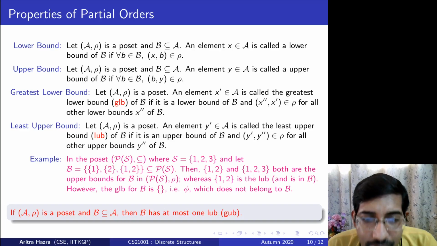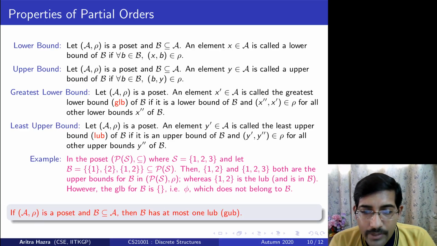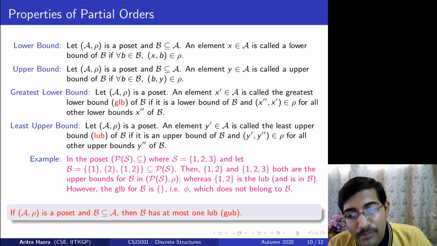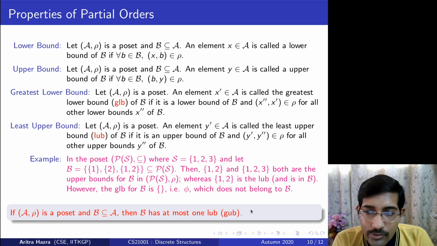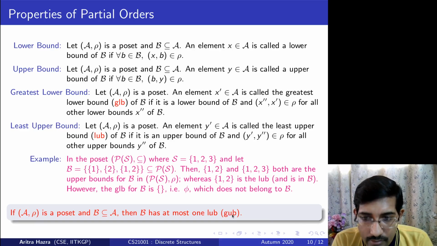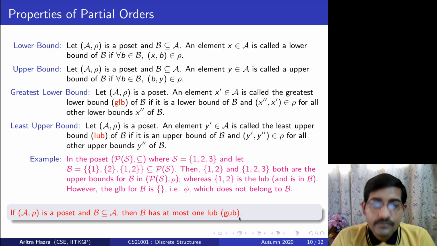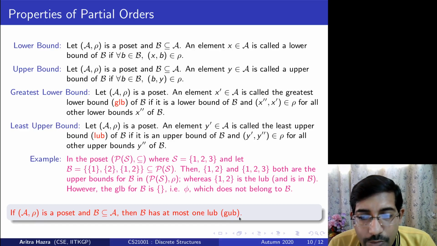Now if A row is a poset and B is a subset of A, B has at most one least upper bound and greatest lower bound. So this should be GLB, greatest lower bound. This is a mistake, just correct it. This should be GLB. So let us try to think about proving the one set.